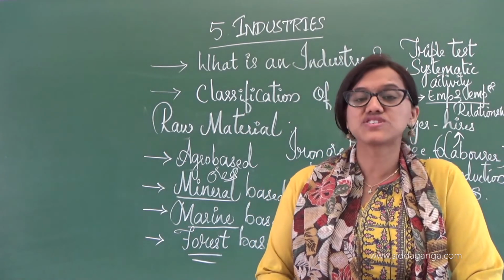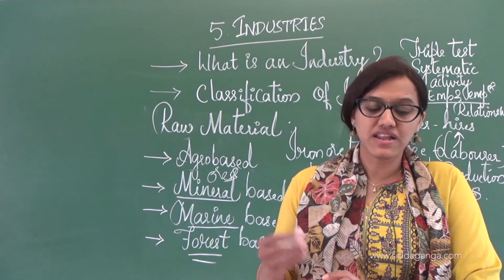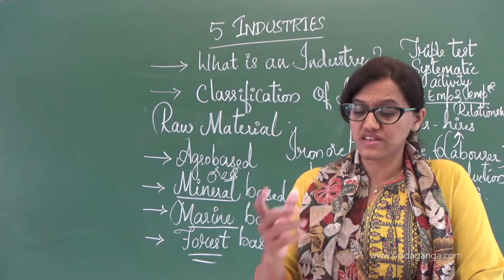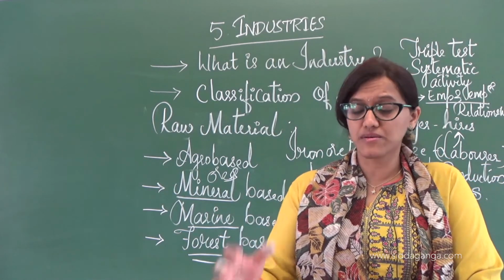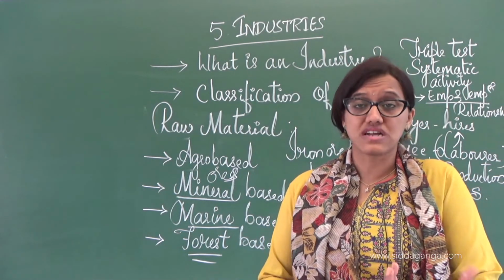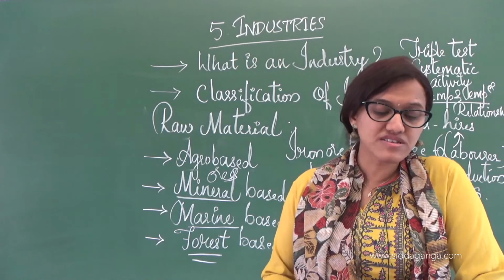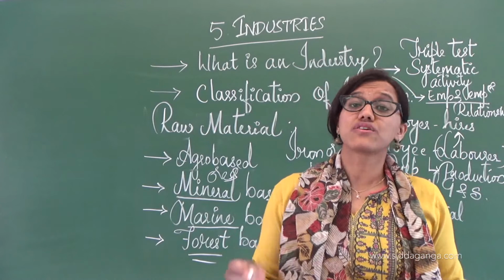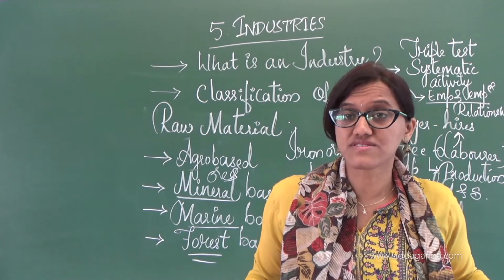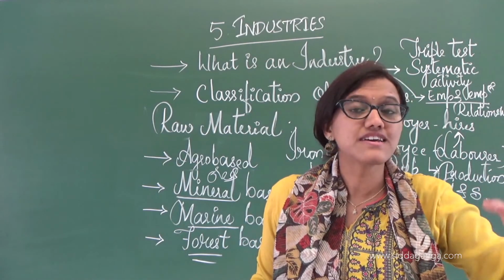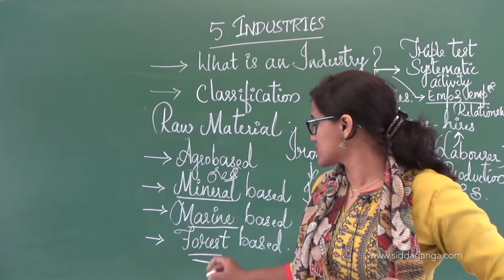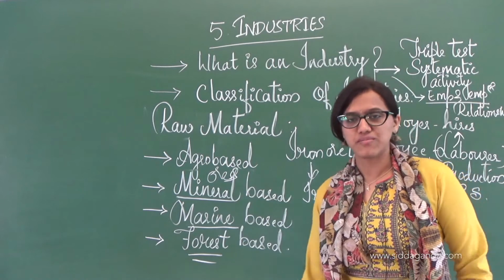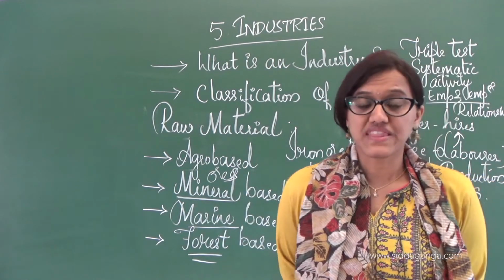The industries associated with the forest are pulp and paper, pharmaceuticals, making medical drugs, and even furniture and buildings, your glass bench and all, you might have seen, right? Even iron is used there, even wood is used. So both forest based and mineral based, you can consider that there.